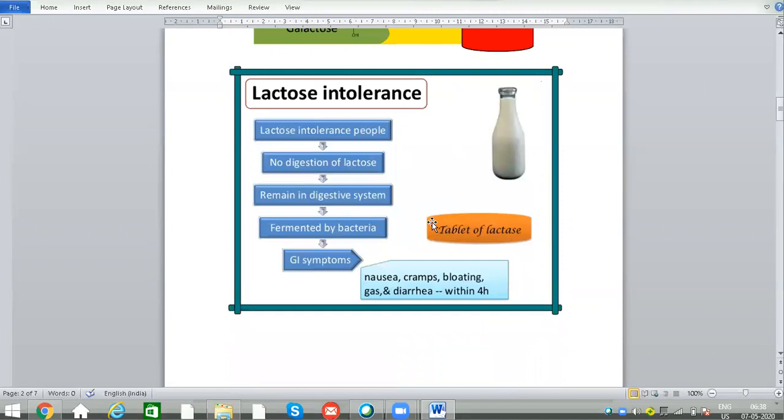Due to that intolerance, they cannot produce lactase enzyme, so they cannot digest the lactose sugar. So they remain in the digestive system, and these lactose sugar molecules will be fermented by the bacteria present in the intestine, which leads to many symptoms like nausea, cramps, bloating, diarrhea, etc.